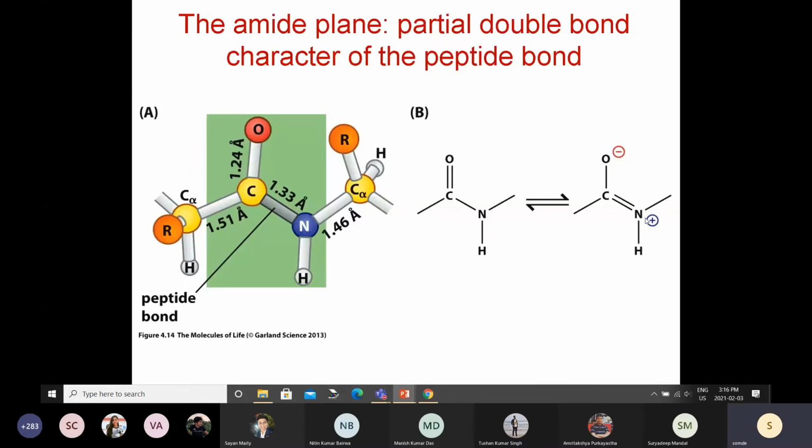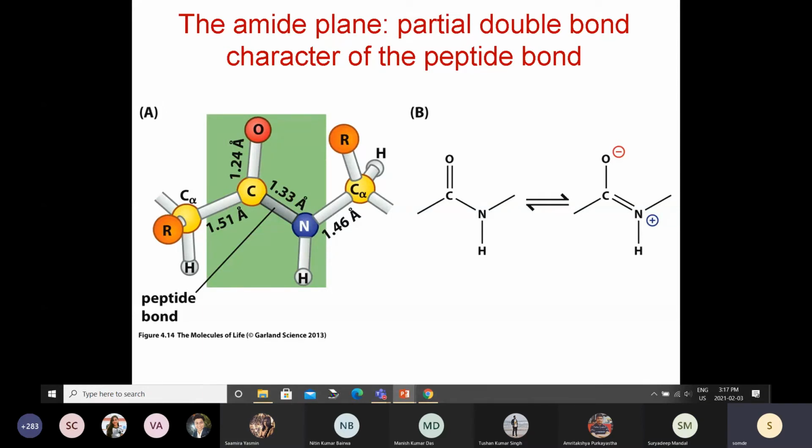No one knows. sp2. So which one is sp2? Carbon or the nitrogen or both? Both. In the second one, both are sp2. Both are sp2, right? What is the geometry of sp2? Trigonal planar. Triangular planar. Trigonal planar. It's planar.